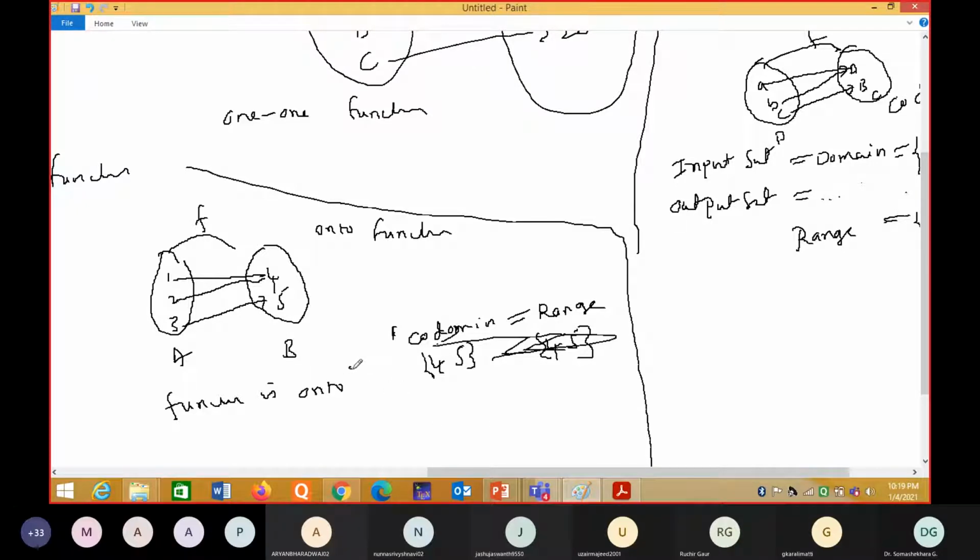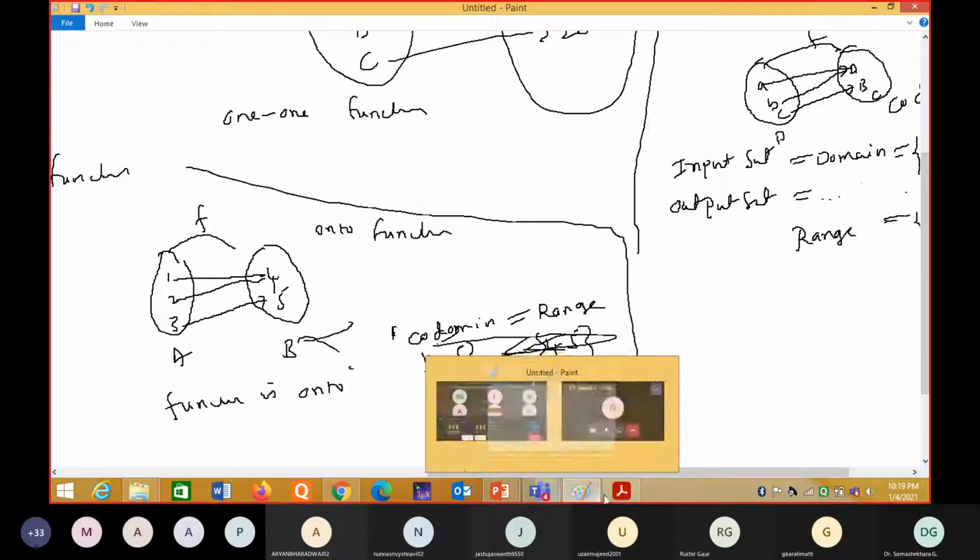So in other words, we can say the pre-image of the set B, every element of this set B has a pre-image in set A. In that case we can say this is an onto function. Okay. So now you understood what a one-one function is and what an onto function is, and when we can say f is a function from A to B, with some examples.